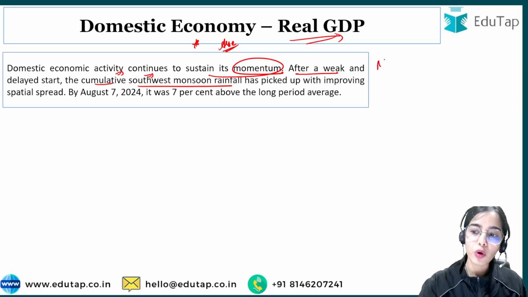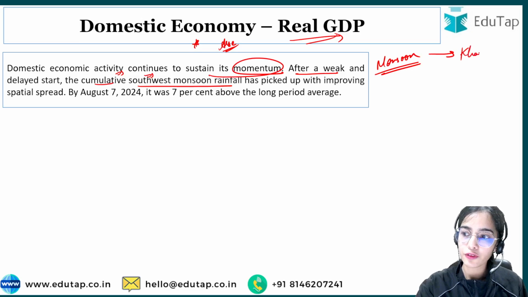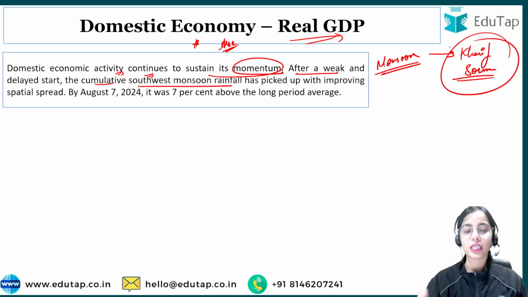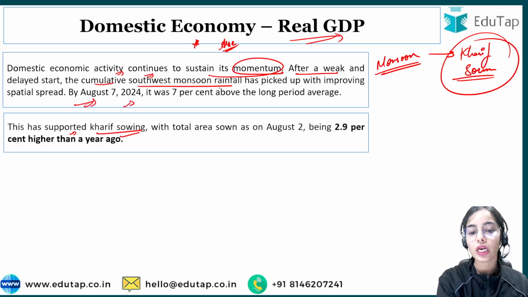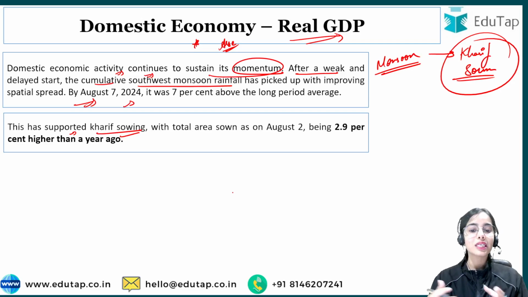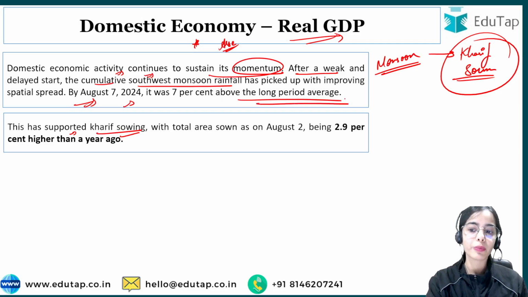During the monsoon season, the kharif crops are sown, so it will be good for kharif cropping, and this has supported the kharif sowing. By August 7, 2024, the monsoon rainfall was 7% above the long period average.